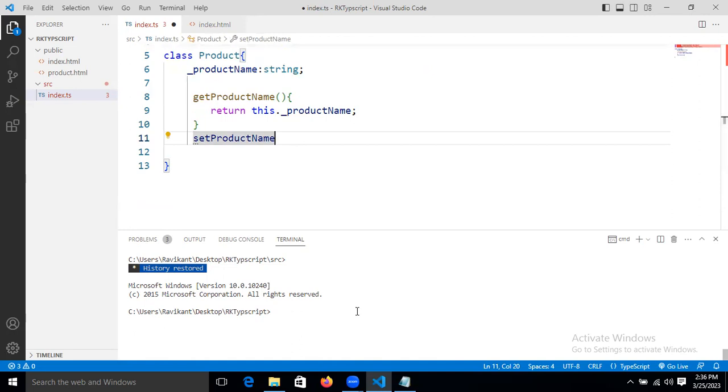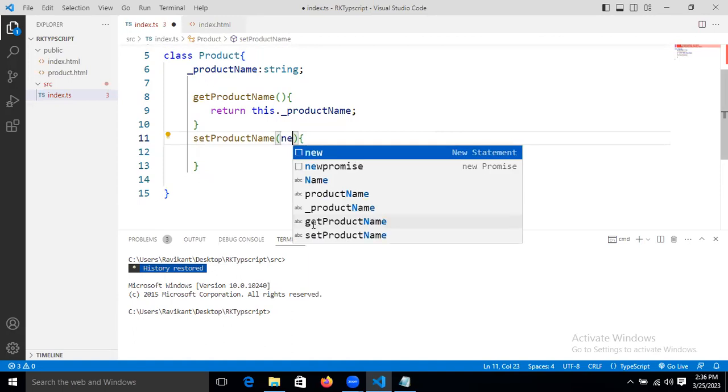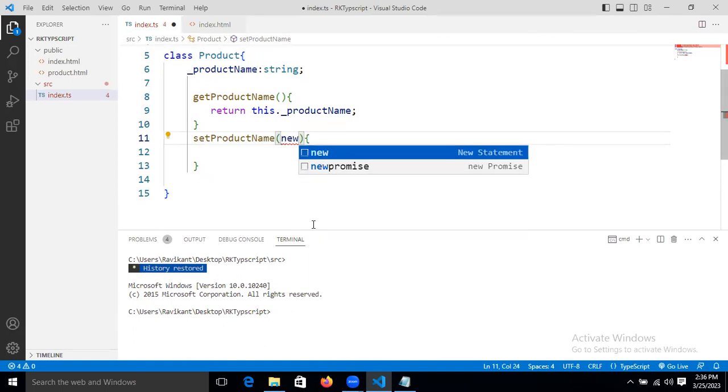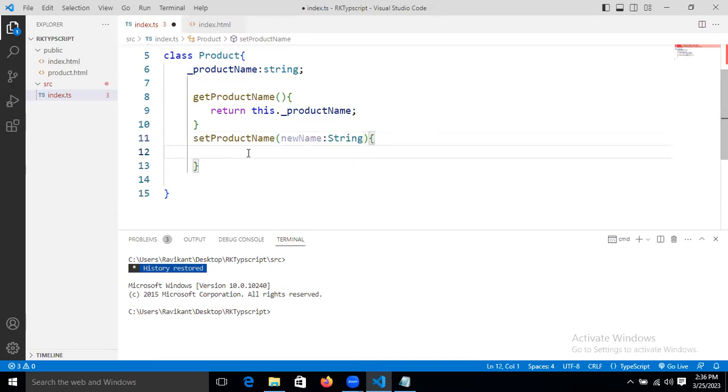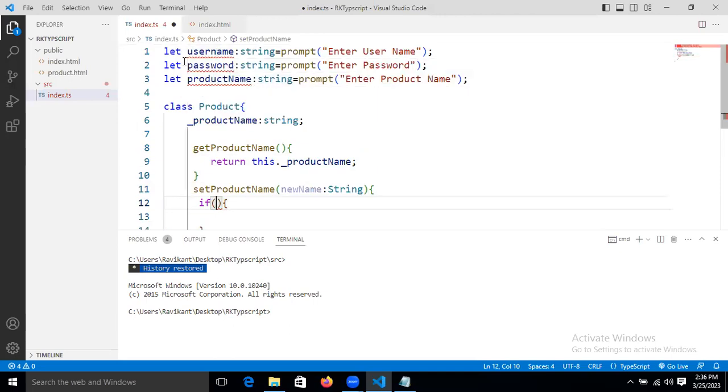If we want to take input in TypeScript, how will we take it? We take an open bracket and a close bracket, and inside that we take a new name, that is a string. I'm taking the argument now, guys. Here, simple, I'm checking an if condition. The if condition will be based on the username and password.